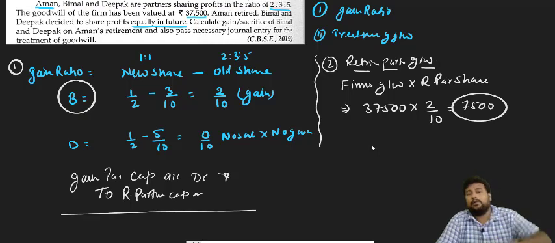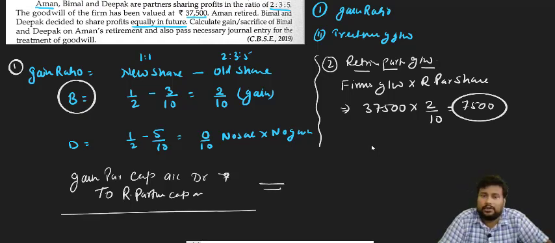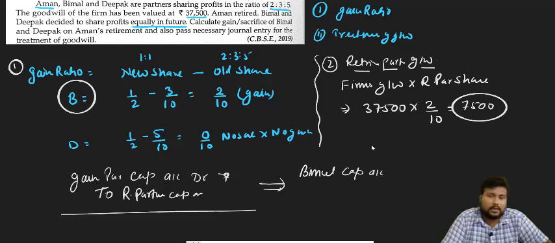Gaining partner's capital account debit to retiring partner's capital account. So what will the entry be? Bimal is the gaining partner, so we write Bimal's capital account debit, to the retiring partner, Aman, so to Aman's capital account, 7,500.